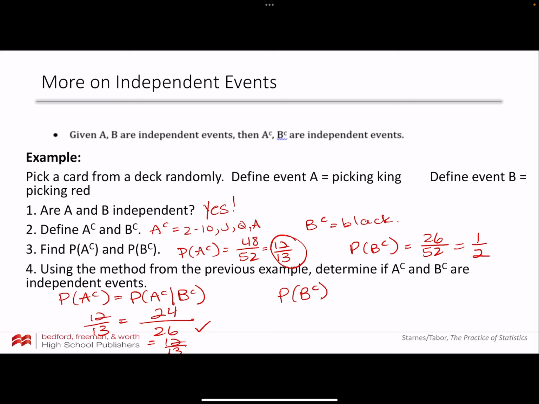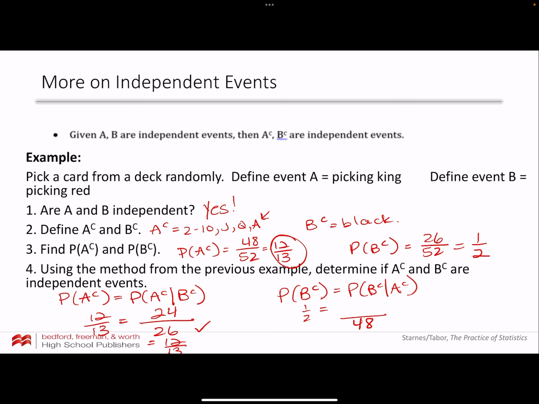Now we need the probability of B complement to be equal to the probability of B complement given A complement. So we already know the probability of B complement is a half. What's the probability of B complement given A complement? I know this is a lot to wrap your mind around, right? A complement: anything other than a king, right? That's all these cards. So we said there's going to be 52 total cards. Take out the 4 kings, so you have 48 cards that are not kings, right?